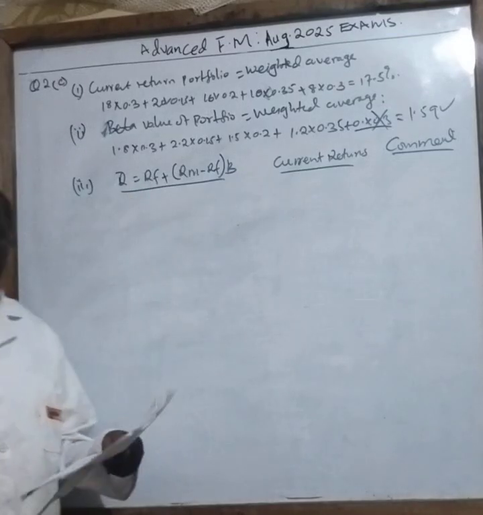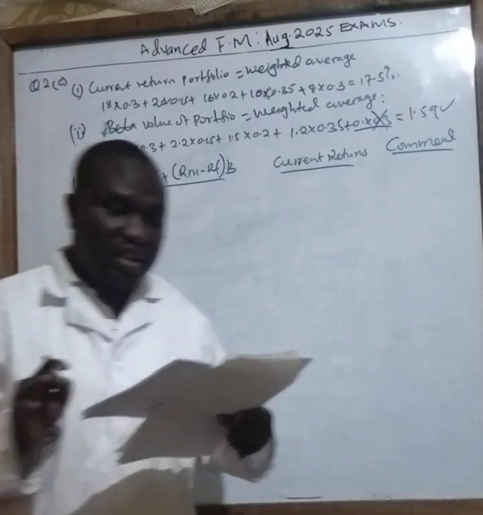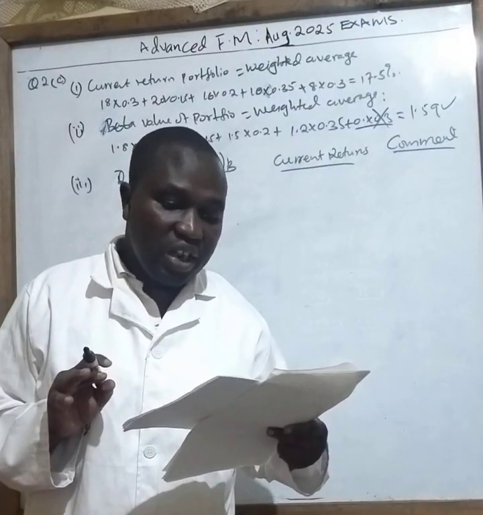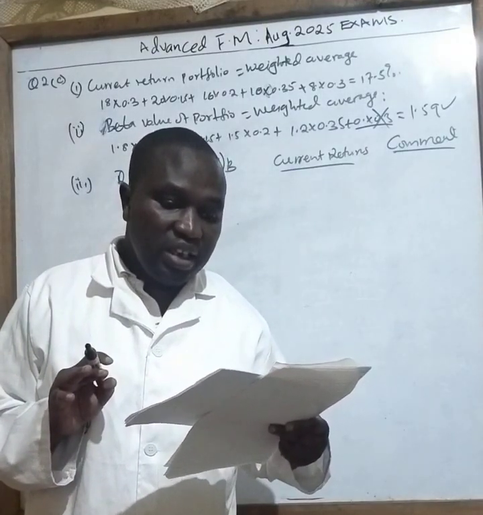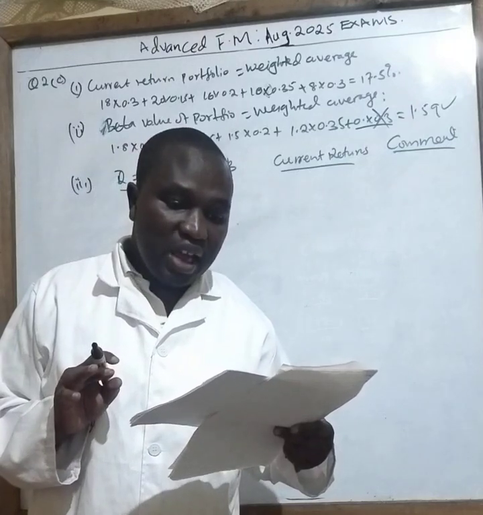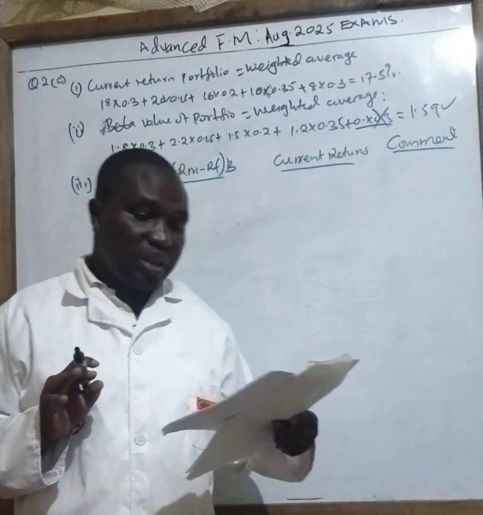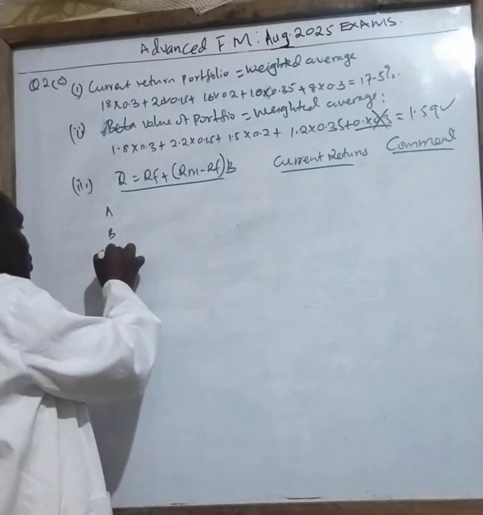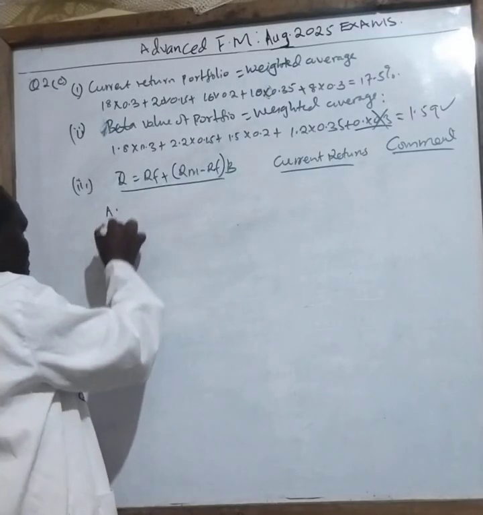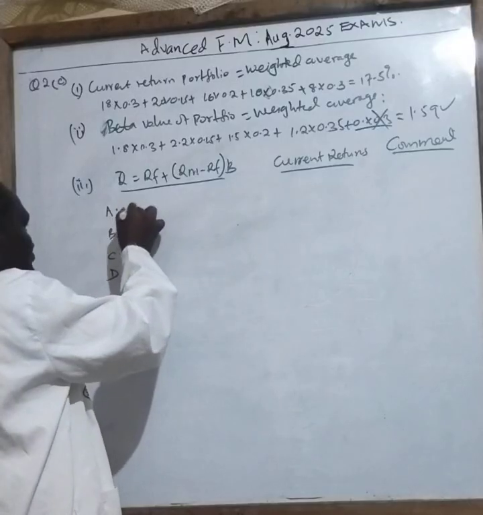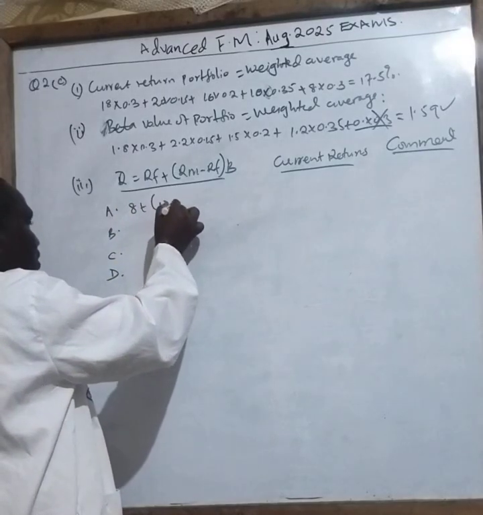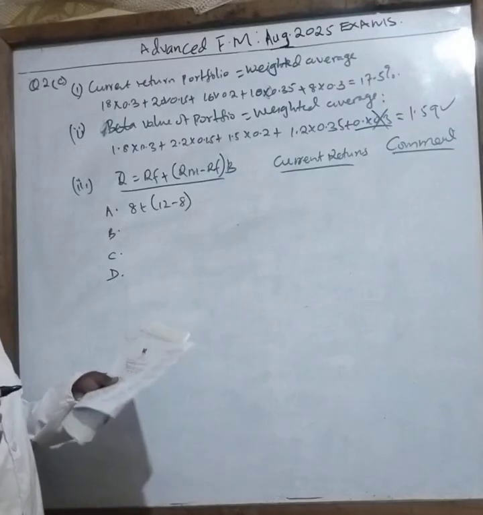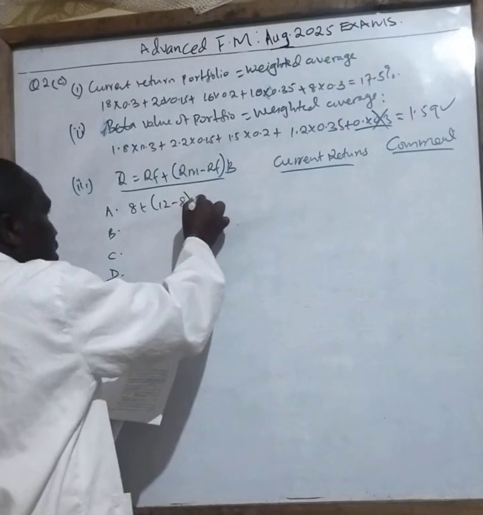Okay, so let's see. For project A, you just substitute. Your risk-free rate is given specifically from the question. They say risk-free rate of 8%, the market return 12%, and the current returns are in the table. So for A, B, C, D, it will be 8 plus 12 minus 8 times the beta of A. Beta of A is 1.8.